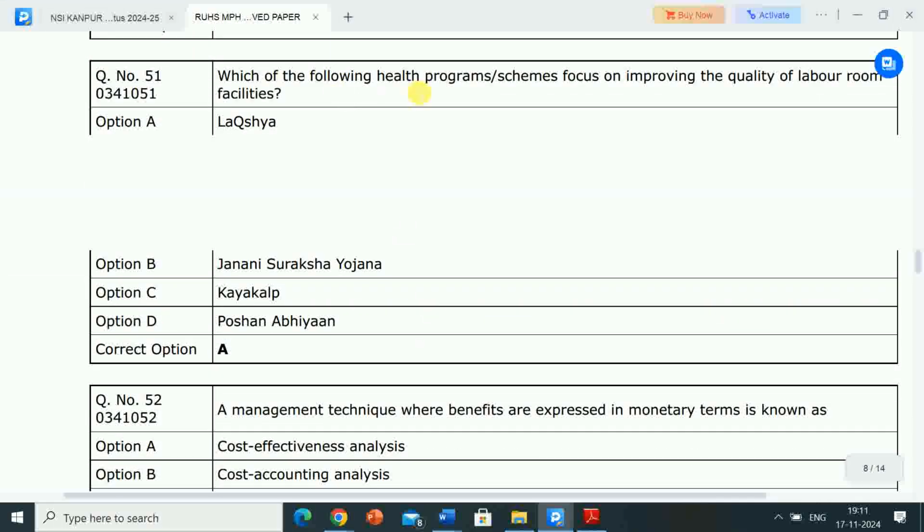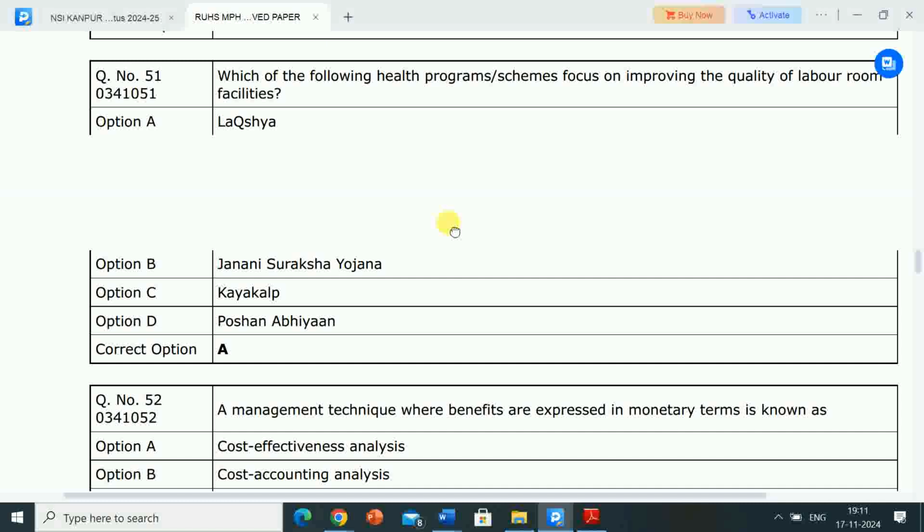Next question is which of the following health program or schemes focus on improving the quality of labor room facilities? So we need to give the name of the program.